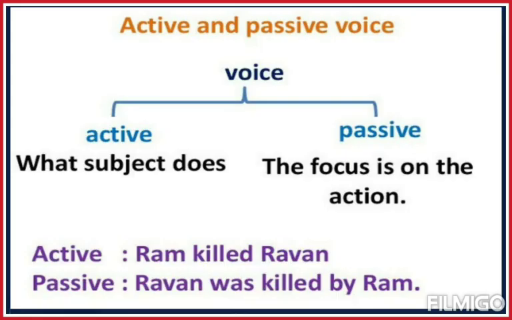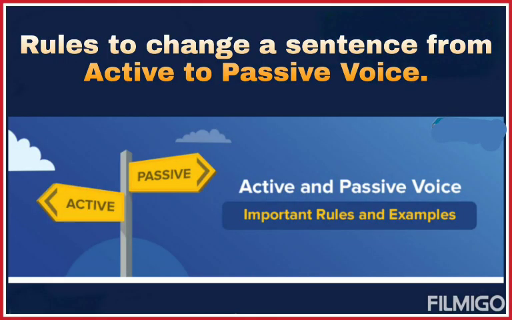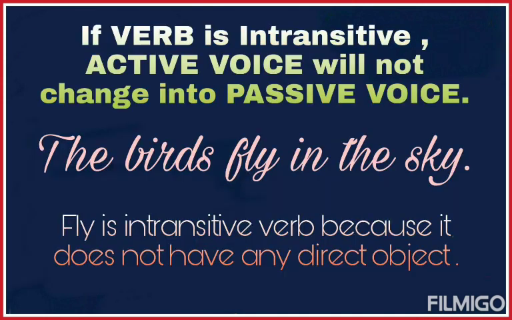So, the voice of the verb indicates whether its subject is the doer or sufferer of the action. On the basis of that, voice is of two types, active and passive voice. When the subject is the doer of the action, we say it is in active voice, and when the subject is the receiver of the action, we say it is in passive voice. Now, let's see some rules to change a sentence from active to passive voice.